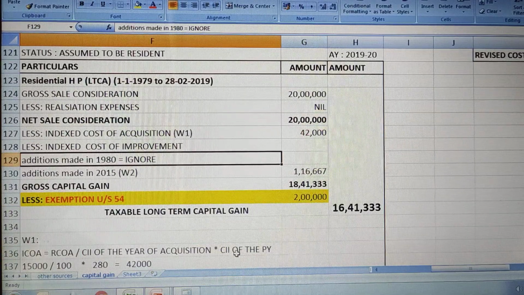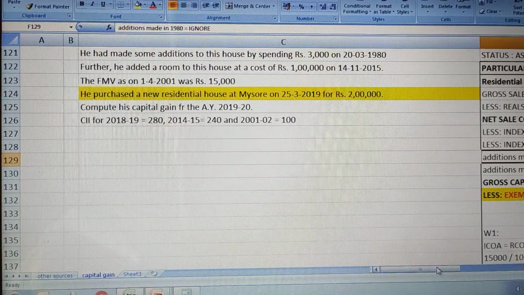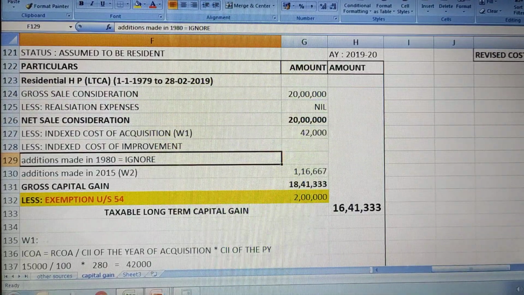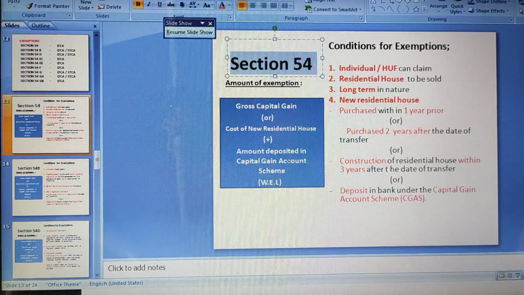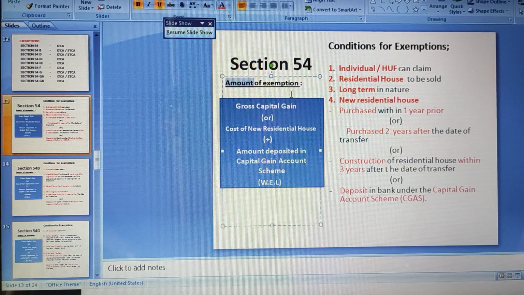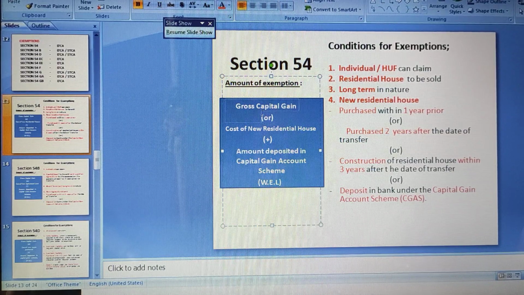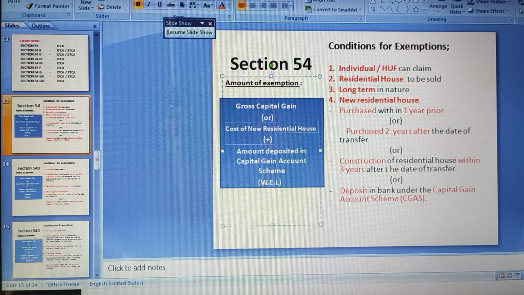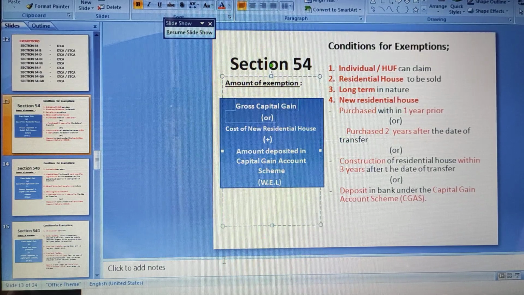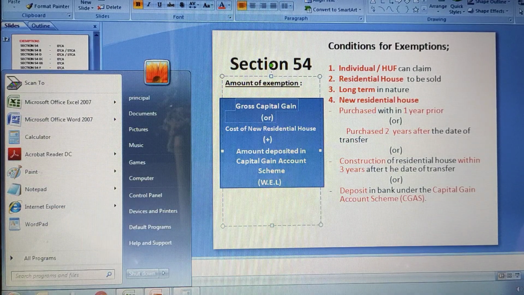Now what is the limit of exemption that we need to give here? So that we will understand. Let us come back again to this slide. What is the amount of exemption that we need to give? First we have to compare. Gross capital gain should be compared with the cost of new house. If there is any amount deposited, the cost of new house and amount deposited total we have to make and compare with gross capital gain. So whichever is less, that you need to consider.